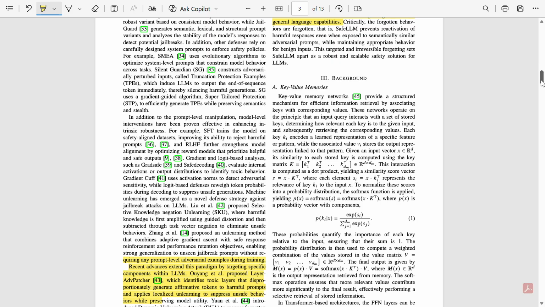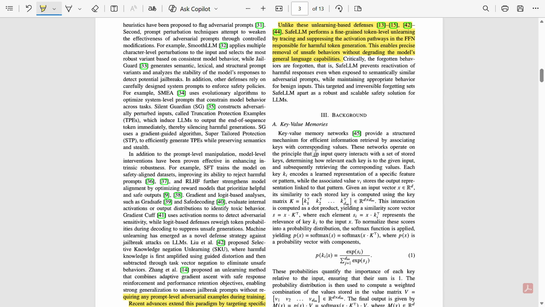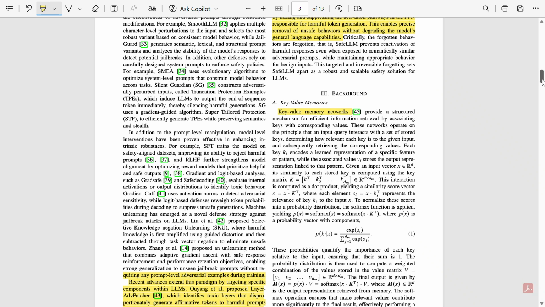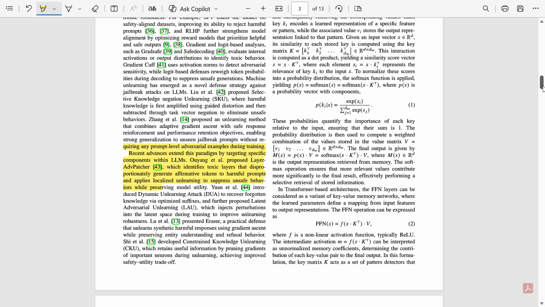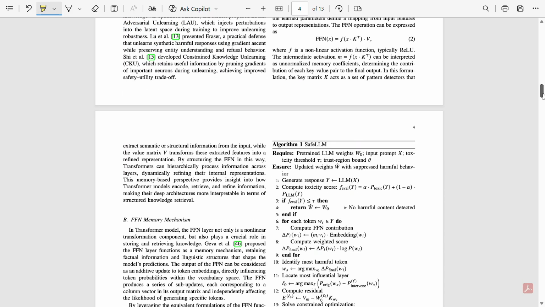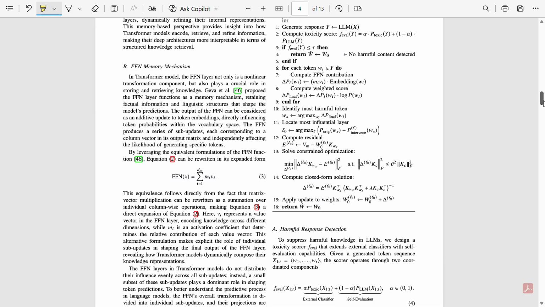So instead of changing the whole model, we can find the exact few memories that cause harm. This idea is important because SafeLLM uses it to accurately locate harmful behavior. So they have discussed this memory mechanism here and the SafeLLM method.